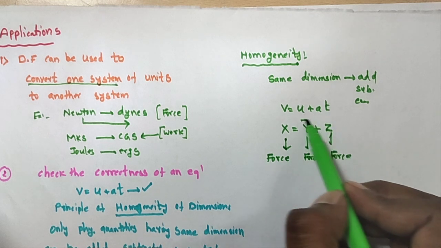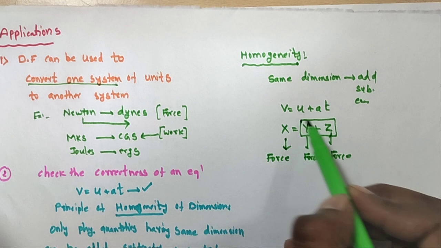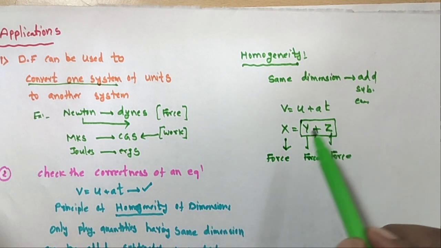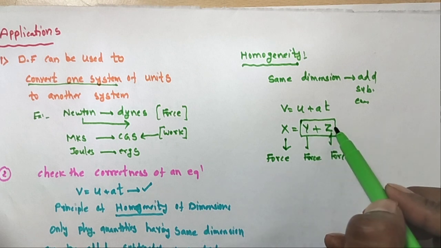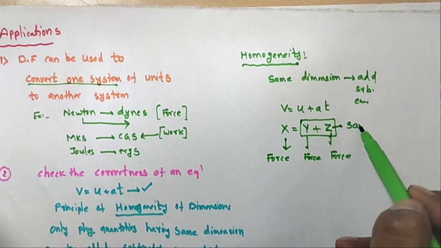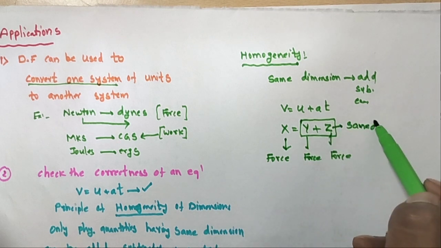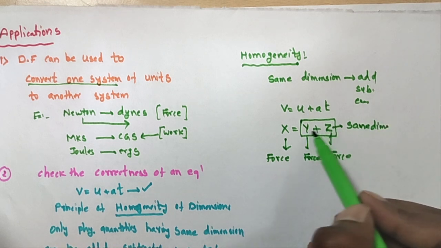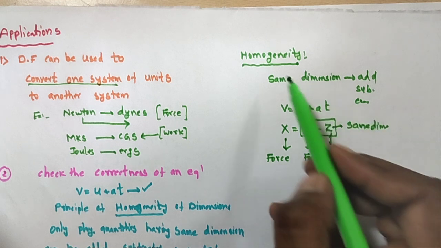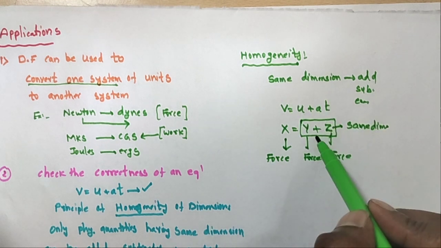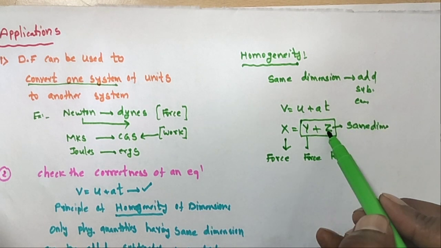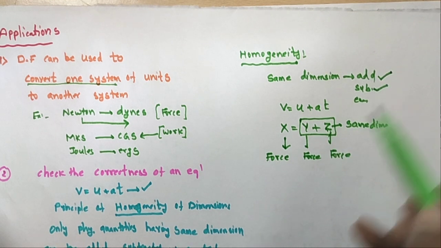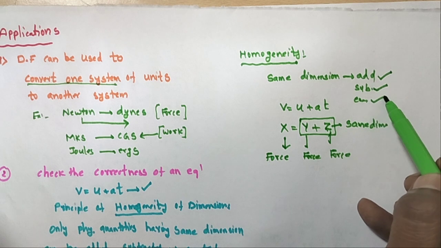Because y plus z is being added, according to homogeneity both must have the same dimension. Suppose both have different dimensions, then according to homogeneity there is no addition. The same dimension you can add, the same dimension you can subtract, the same dimension you can equate.